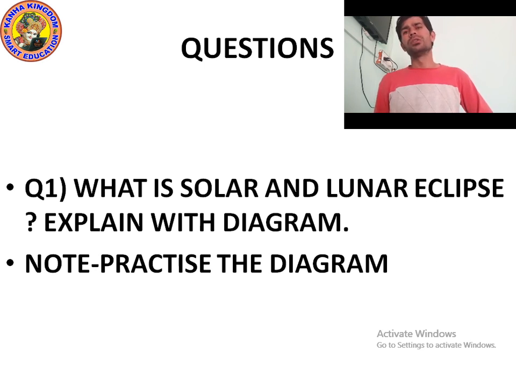A total lunar eclipse occurs during the full moon and is visible at night, when the night is very clear.